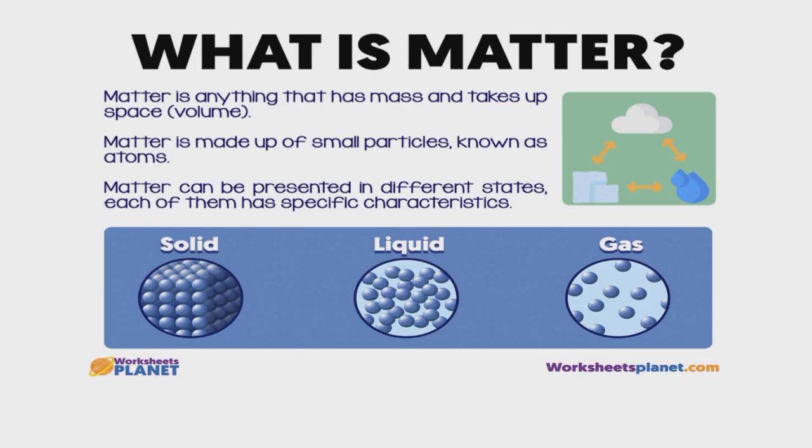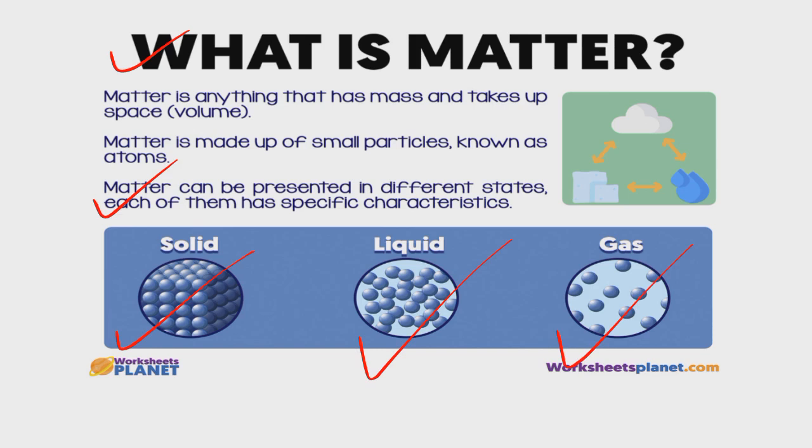And the first task is, what is matter? Simply, as we all know, matter is everything around us, either seen or unseen. But scientists put it as: matter is anything that has mass and occupies space. It is made up of small particles known as atoms, molecules, and ions. And the states in which matter exists are represented in the diagram below. Matter exists in 3 states: solid state, liquid state, and gaseous state.